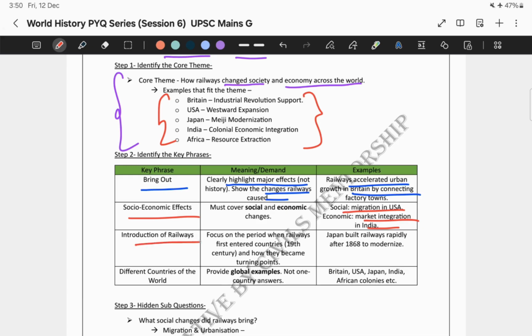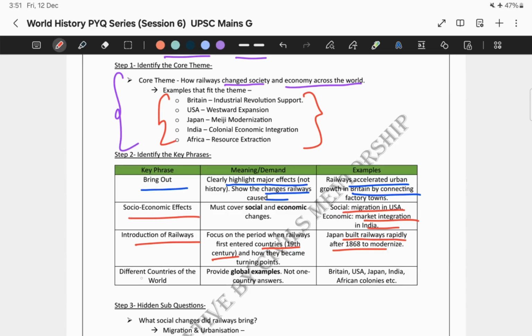The next key phrase is the introduction of railways. What exactly does this term mean? It focuses on when railways first entered countries, that is in the 19th century, and how they became the turning points. For example, Japan built railways rapidly after 1868 to modernize.